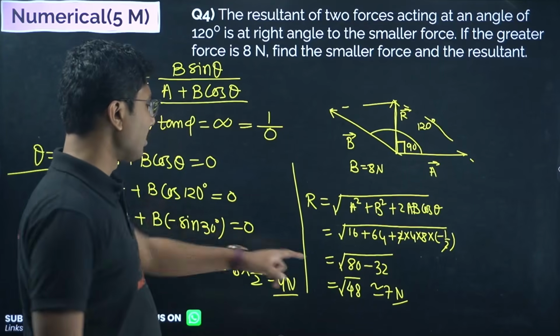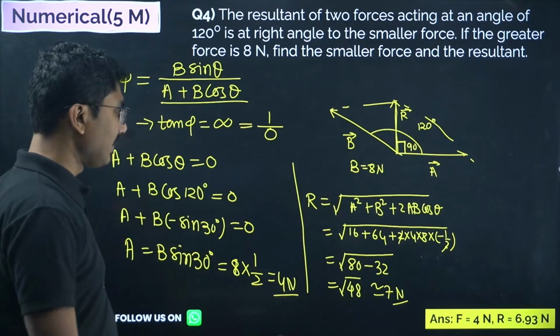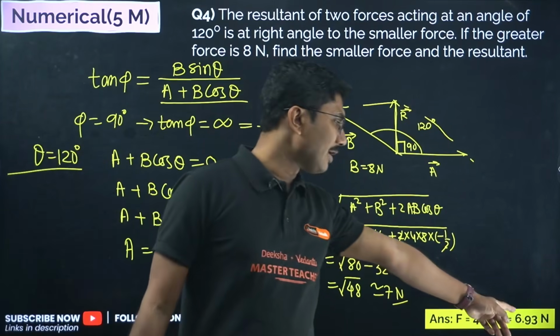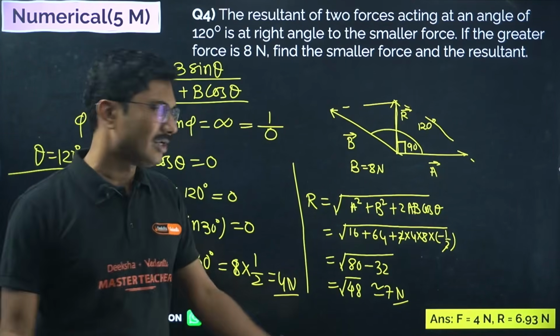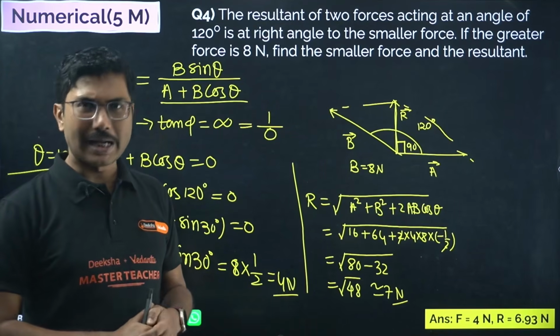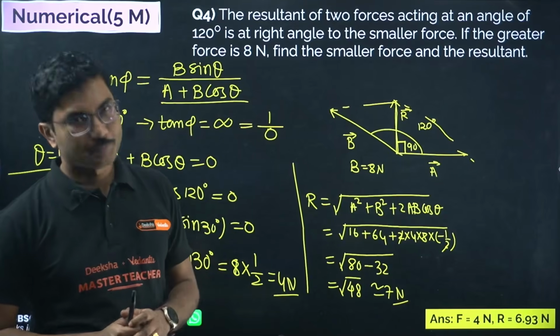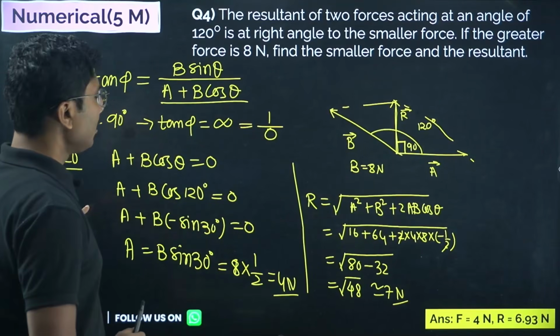Because 48 is very close to 49, I am saying this is 7 Newton. If you take the exact value, you will get 6.93 Newton. Obviously you are allowed to use a small simple calculator where you can take the square root and calculate the exact value. Right, now let's move on.